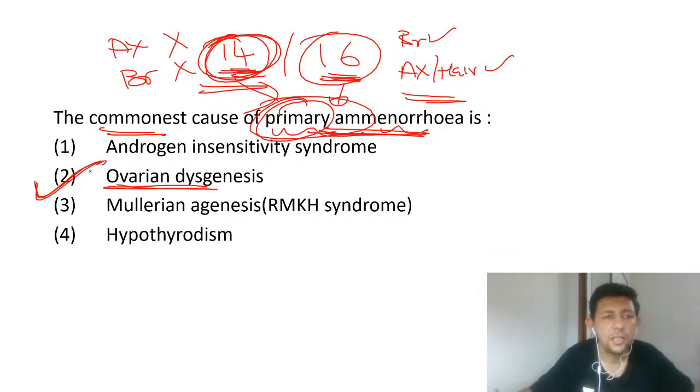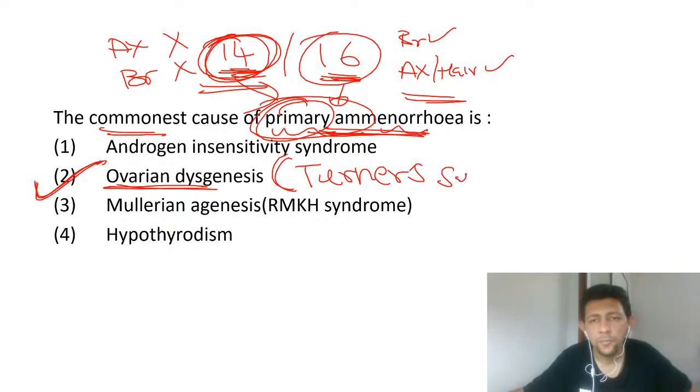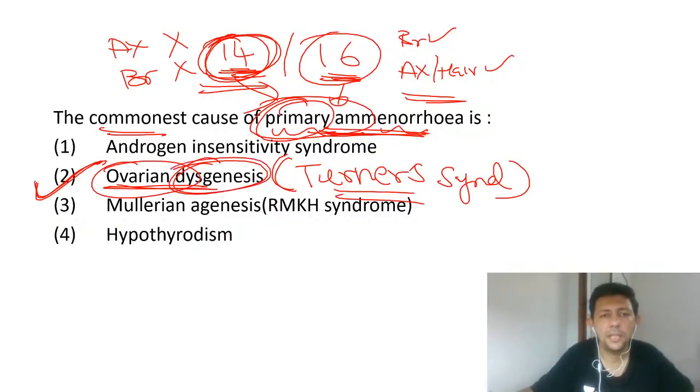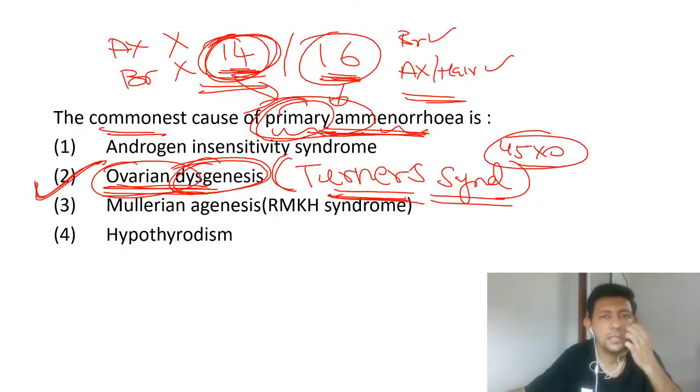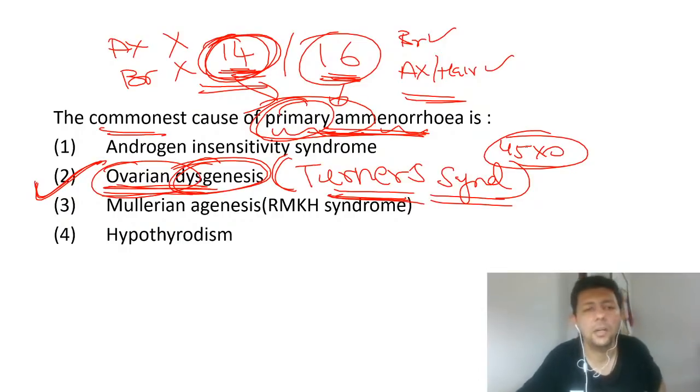Ovarian dysgenesis, also called Turner syndrome, is the most common cause of primary amenorrhea. Ovarian dysgenesis or gonadal dysgenesis or Turner syndrome, 45XO. All these are important MCQs. This is the most common cause of primary amenorrhea.